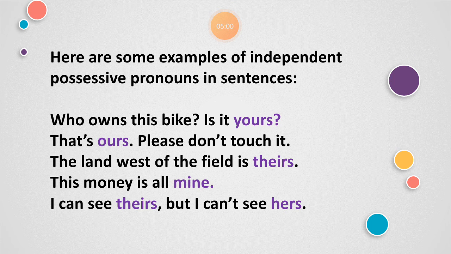Who owns this bike? Is it yours? Here, yours is the possessive pronoun. That's ours. Please don't touch it. Ours is the possessive pronoun over here. The land west of the field is theirs. This money is all mine. So theirs and mine are all examples of the possessive pronouns. I can see theirs, but I can see hers.